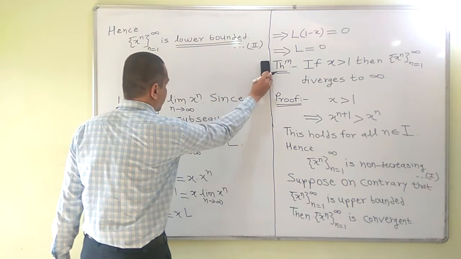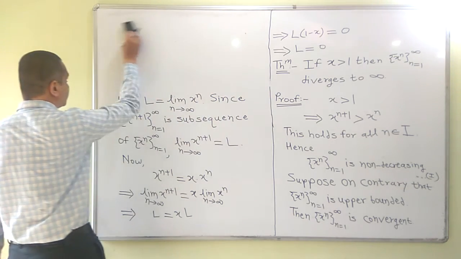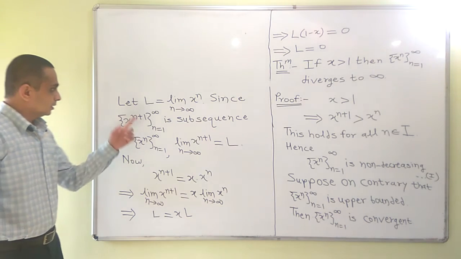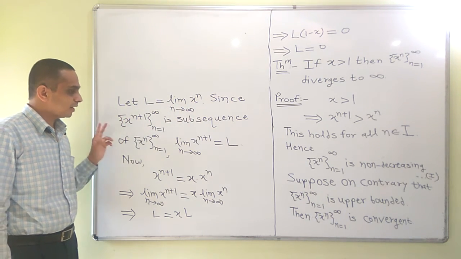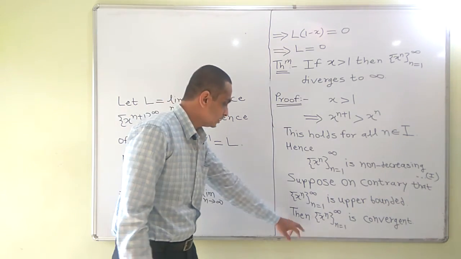So, as in the last theorem, we can take L as the limit of xn. This limit would exist finitely because it is convergent.